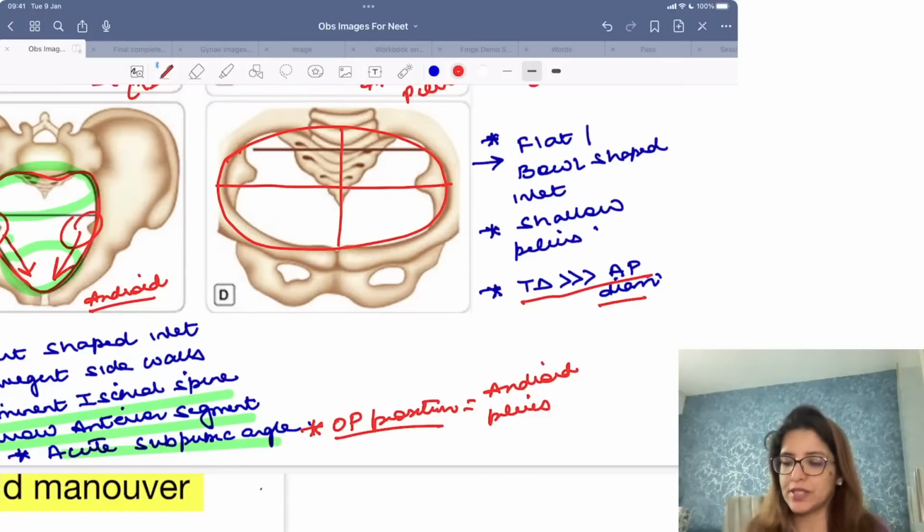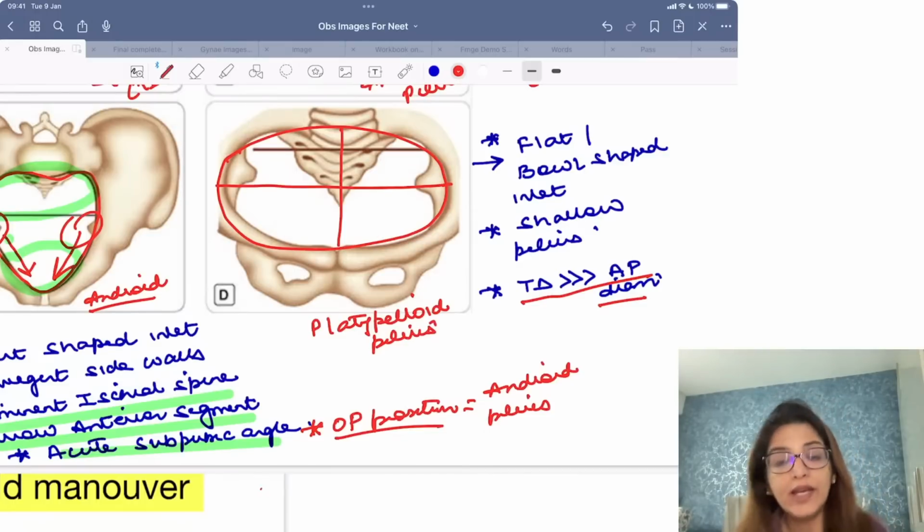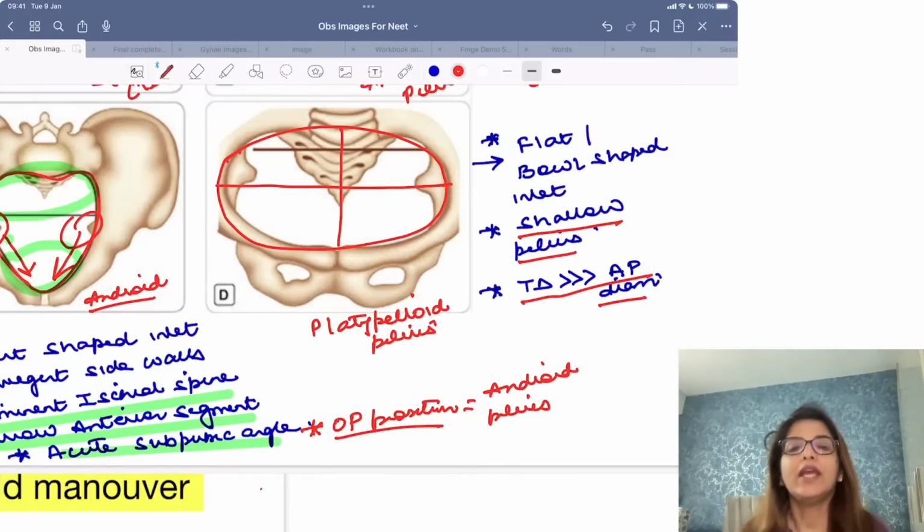So if transverse diameter is much more than AP diameter, that is what is a platypelloid pelvis. A platypelloid pelvis is a shallow pelvis. In a platypelloid pelvis, the shape of the inlet is going to be flat or bowl shaped, katora shaped, right? It's a bowl shaped inlet or a flat inlet.